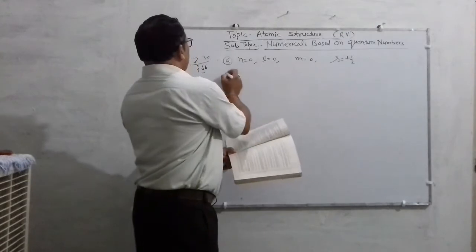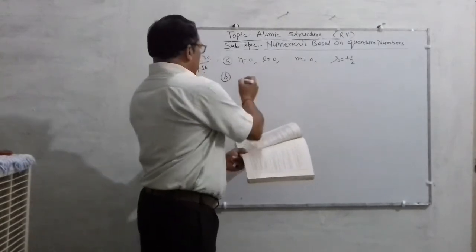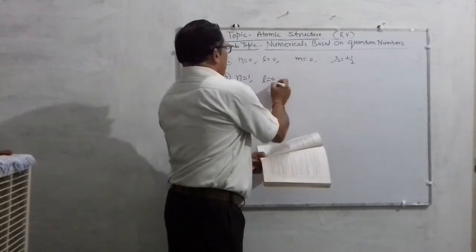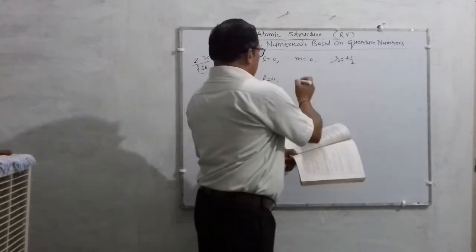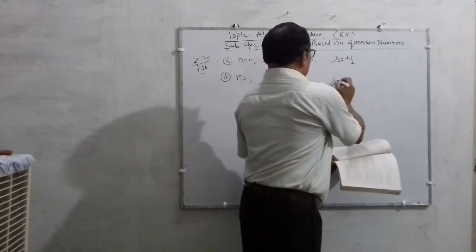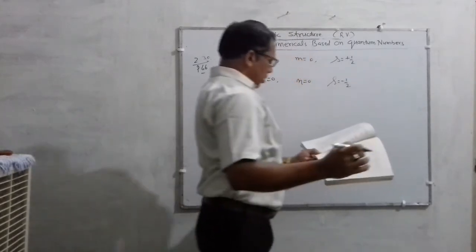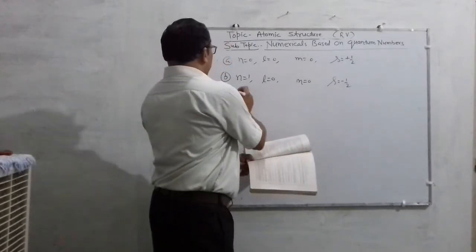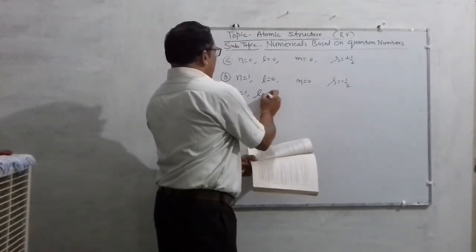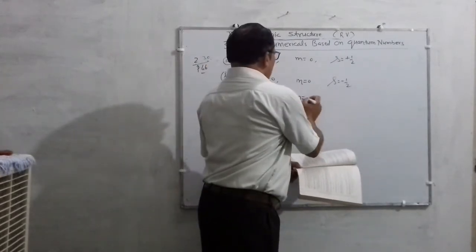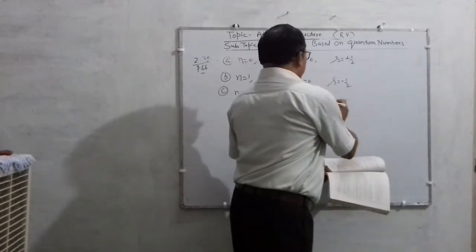The second question, B: n is 1, l is 0, m is 0, and the value of s is minus half. The C question: n is 1, l is 1, m is 0, and s is plus half.